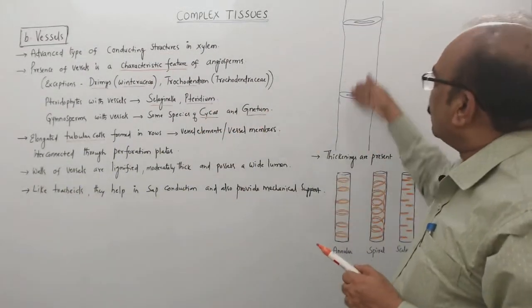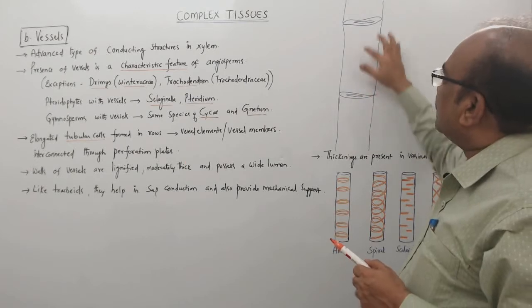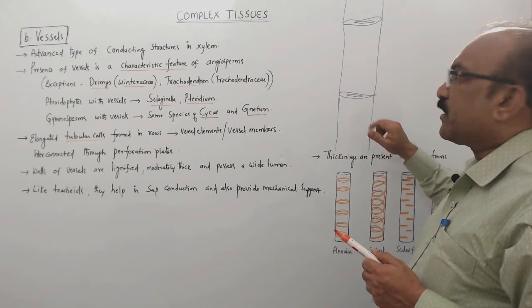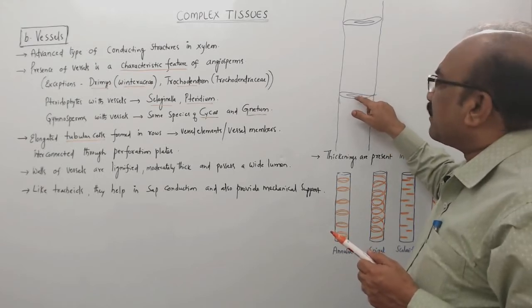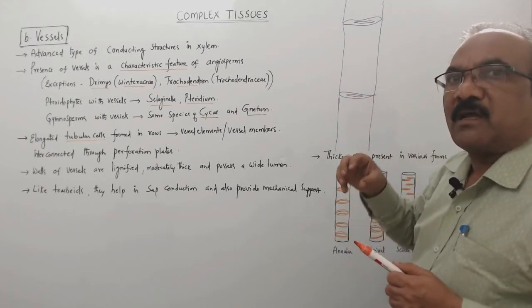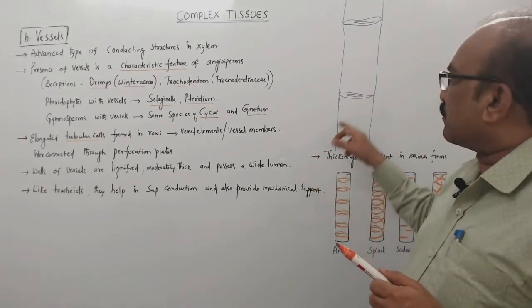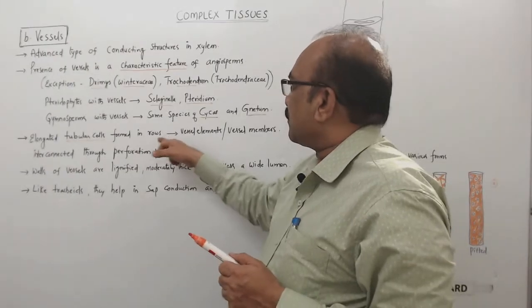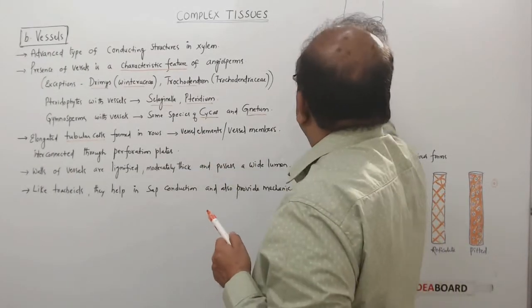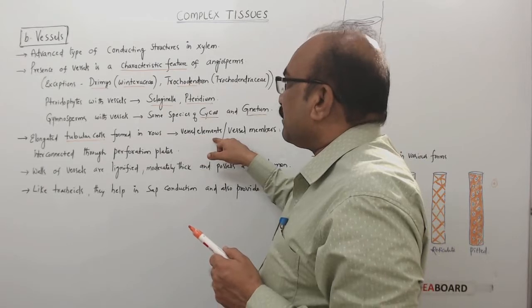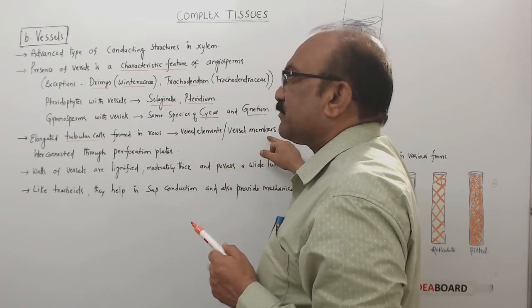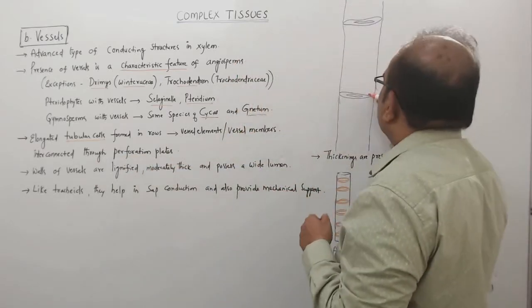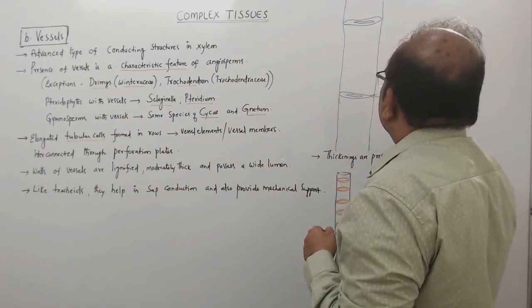They are arranged one above the other, and they are interconnected by these cross walls, which can be called septa. And these septa will have some pores or perforations. So that's why we call them perforation plates. So elongated tubular cells formed in rows, and the group is called vessel elements or vessel members, interconnected through perforation plates.